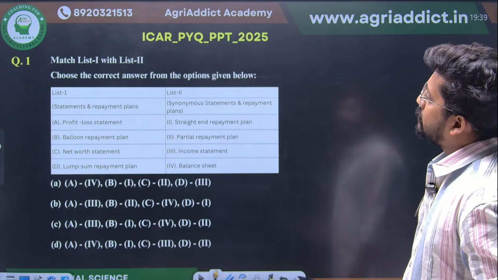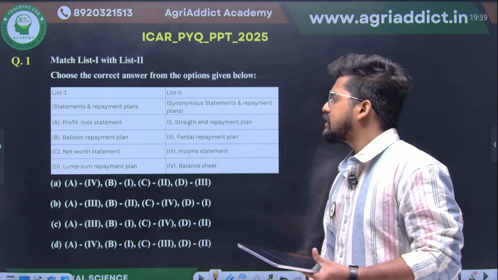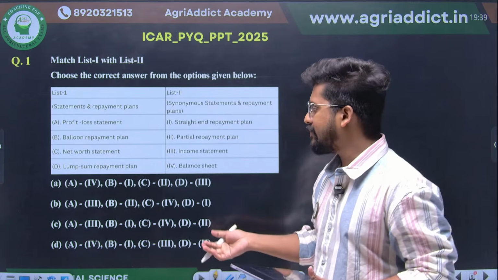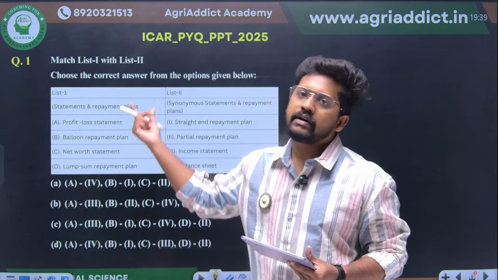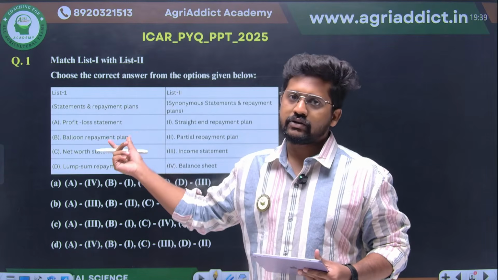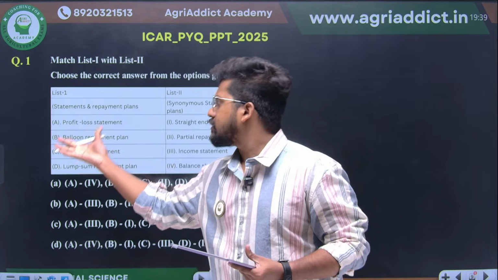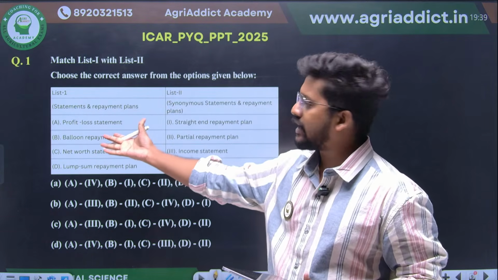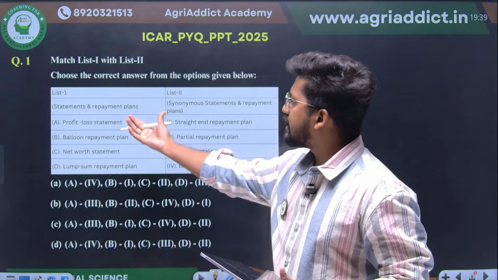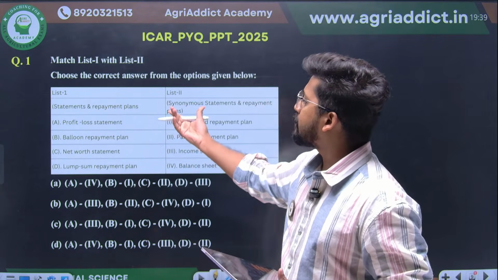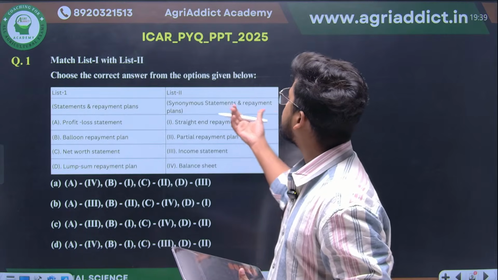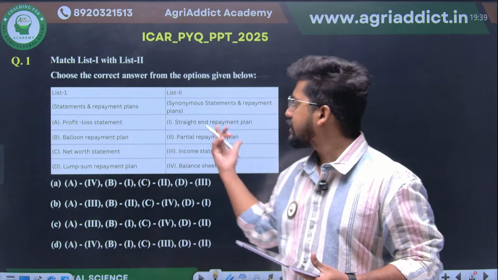Yes, match the following question. Whenever there is a match the following question, you should try to attend it, because from the answer links you may be able to reach the correct answer. As the question suggests, it is directly from agricultural finance. It is very much easy. There are some statements as well as some repayment plans given in list one. The corresponding synonymous statements and repayment plans are given in list two.